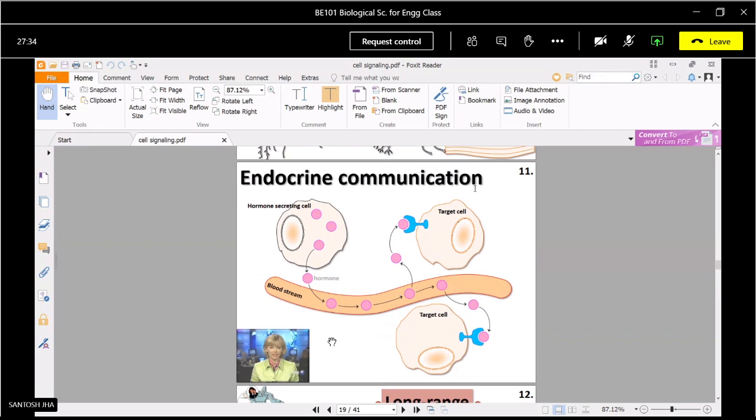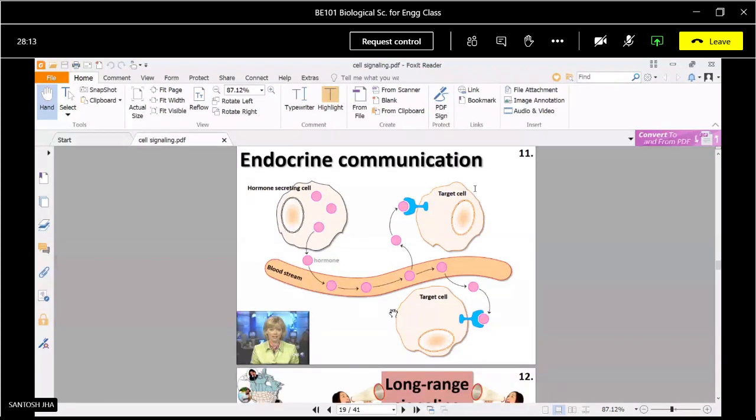Then the other type of communication is endocrine communication, which is basically hormone communication. As we know, there are cells which release signal molecules like hormones, and these hormones travel through the blood and may affect the target cell, which may be distantly situated. These hormones or chemical messenger molecules are carried through the bloodstream, and then they affect the target cell. So this is endocrine communication. Our endocrine system, or hormone system, is the best example of this type.